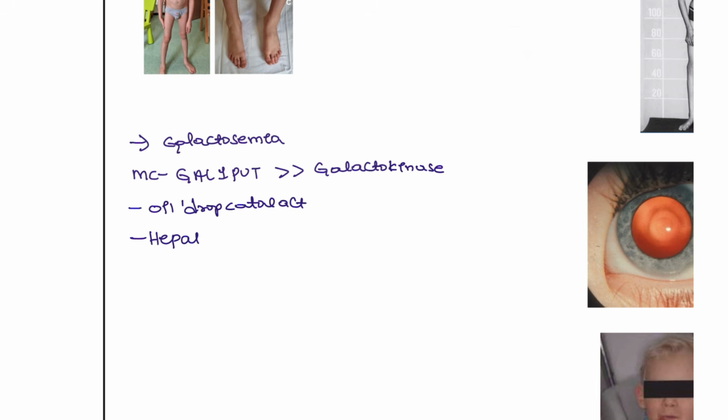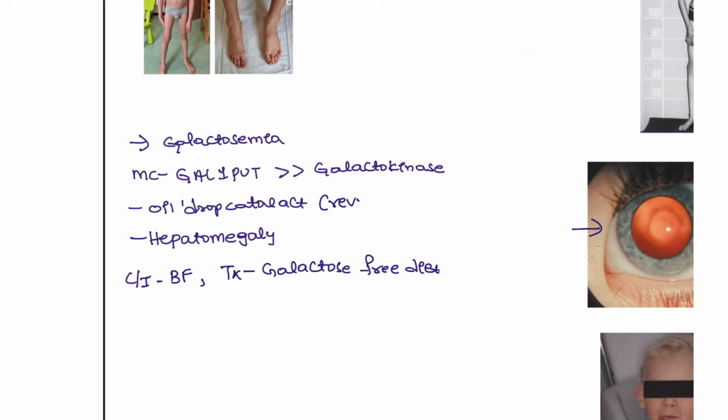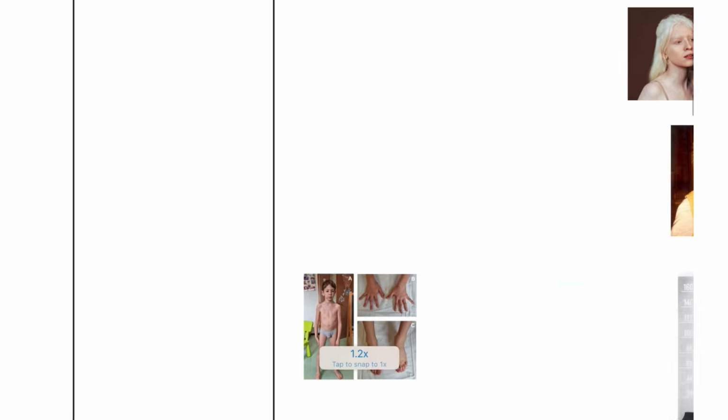Hepatomegaly is seen, and vomiting associated with breastfeeding. Again, breastfeeding is contraindicated, and the treatment is a galactose free diet. The oil drop cataract is the only reversible type that you are going to see.